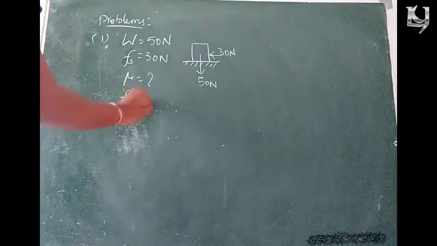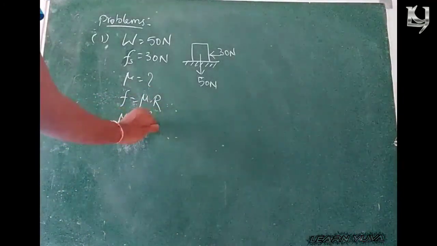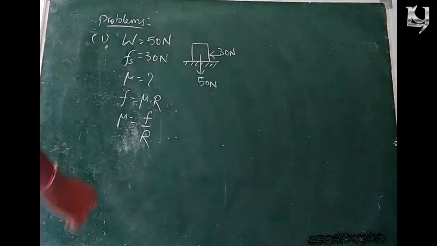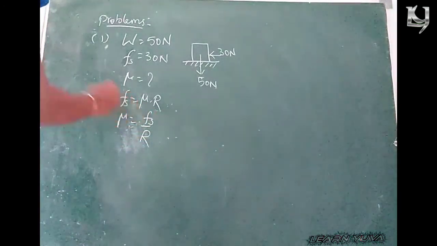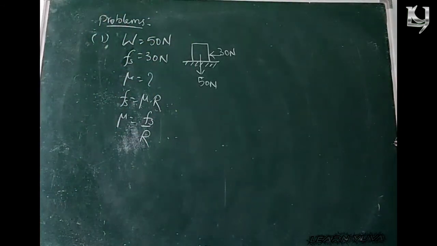F is equal to mu R. Mu is equal to F by R, friction force by normal reaction. Here the friction force is static friction, because the body is on the surface and it is not in motion.